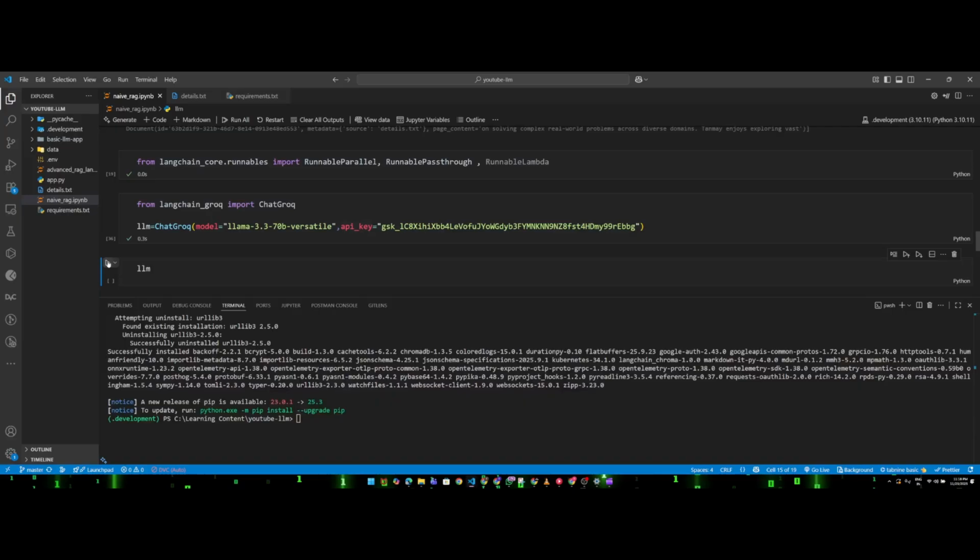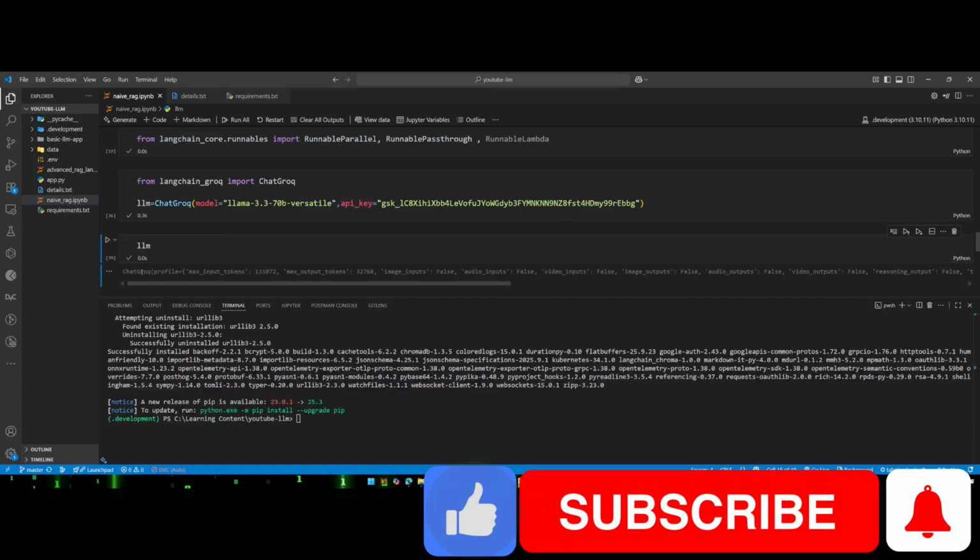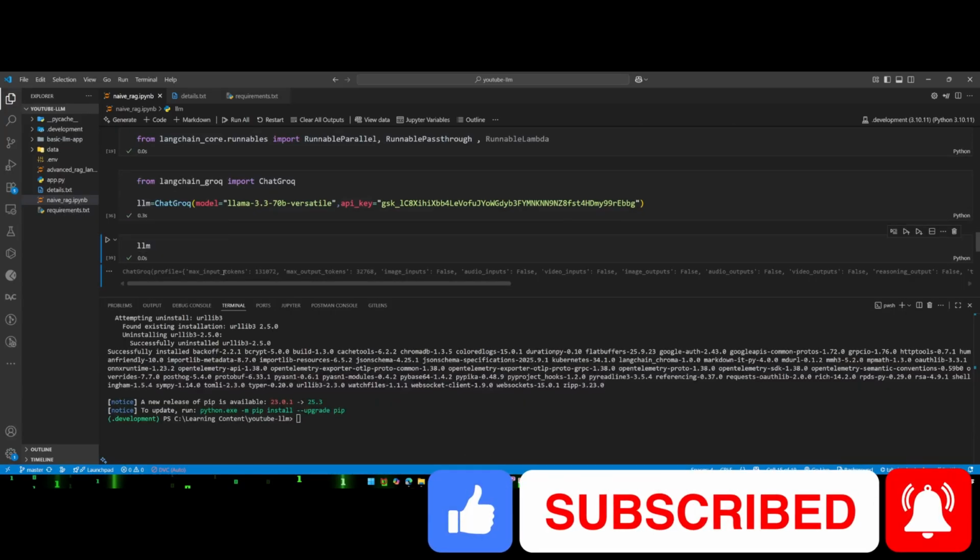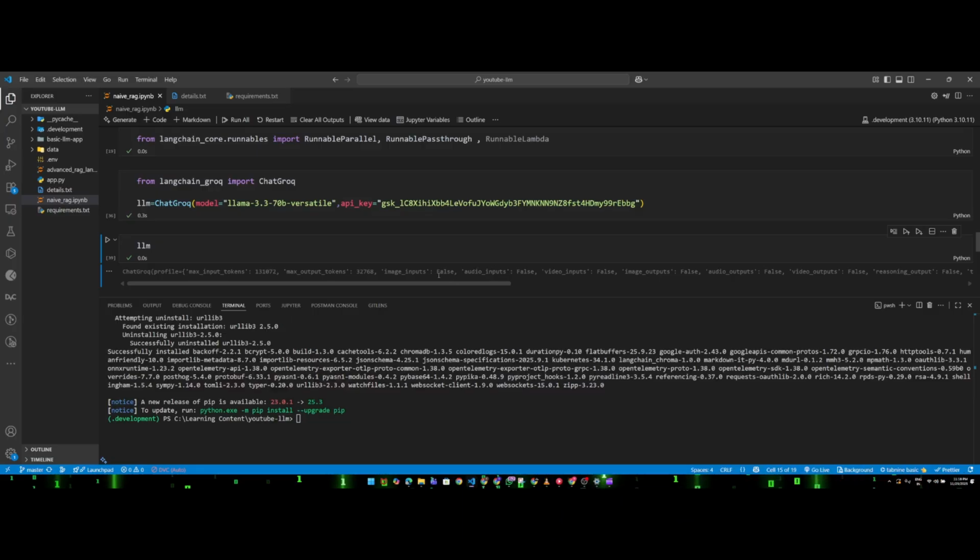If I execute the LLM, you will see it shows me the ChatGrok model. It has maximum input tokens and maximum output tokens. It is also saying image inputs false. It cannot take image input, audio input, or video input. It cannot give you image output or audio output either. So all these things are mentioned: what it can do and what it cannot do.